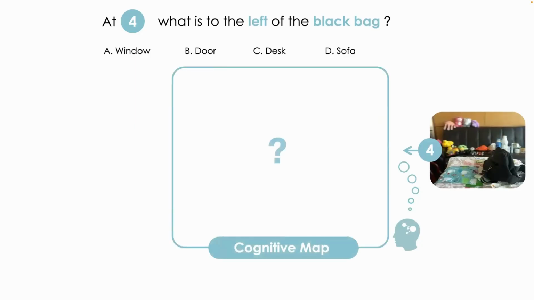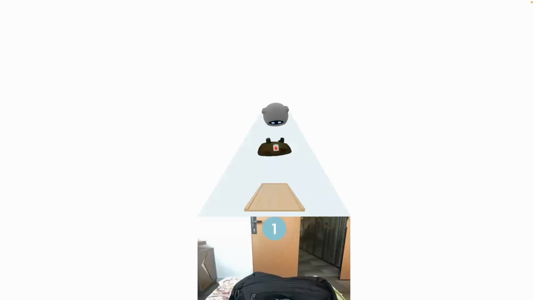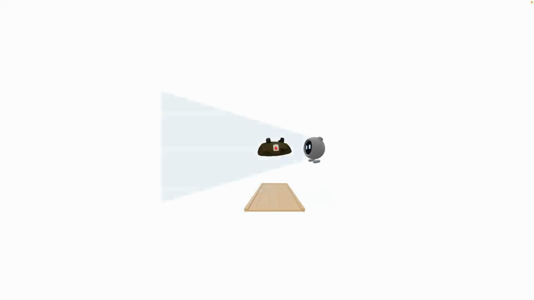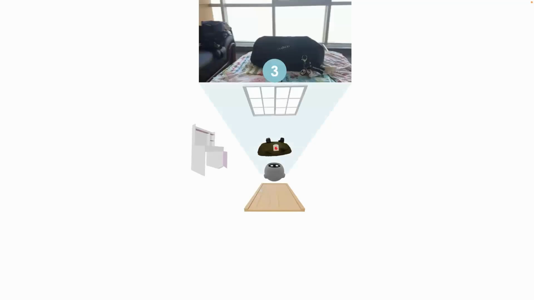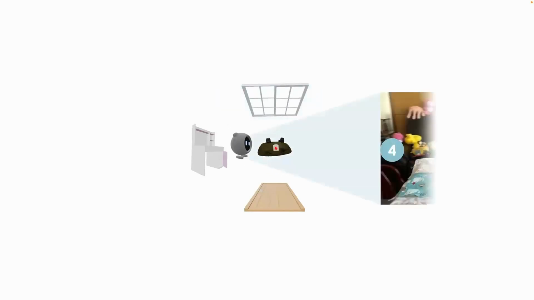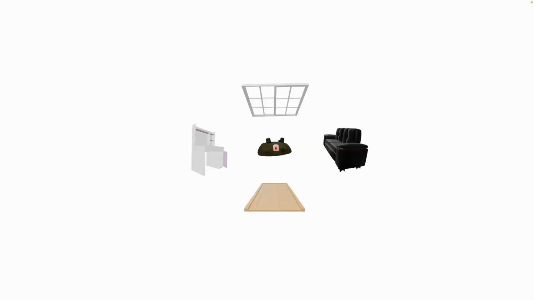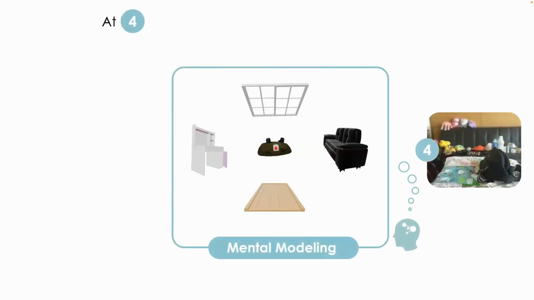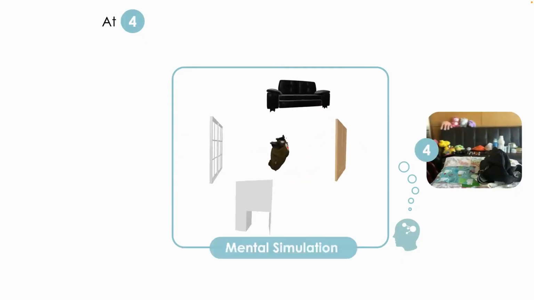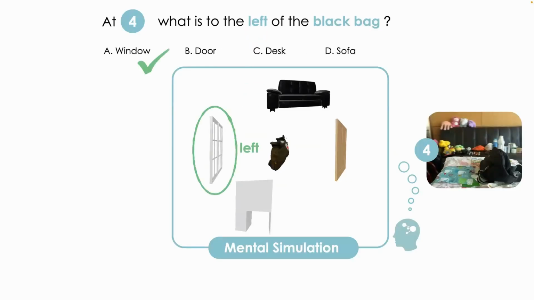For example, we will first check the first image and realize there's a door behind the black bag. Then we change to the second view and realize there's a desk. After that, we gradually traverse different views, so we understand there's a window and there's a sofa. This is how we compose the entire mental space. Then we check the question at viewpoint 4. From viewpoint 4, we need to do mental rotation, and then we try to see what's to the left of the black bag. That is the window here. So this is how we answer the questions by connecting dots between multiple views, and this is what we humans can do.